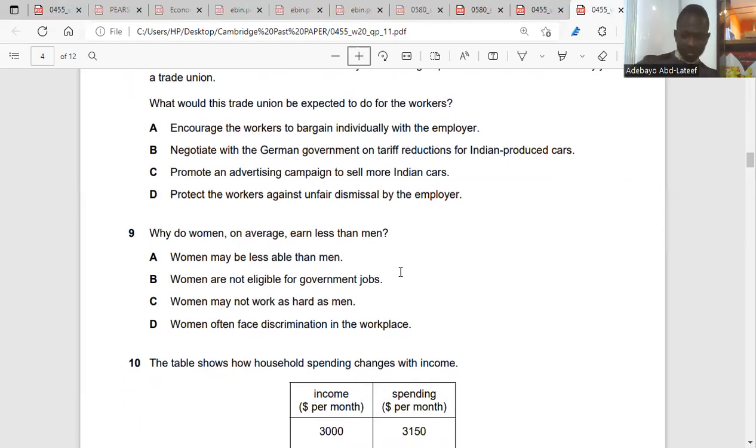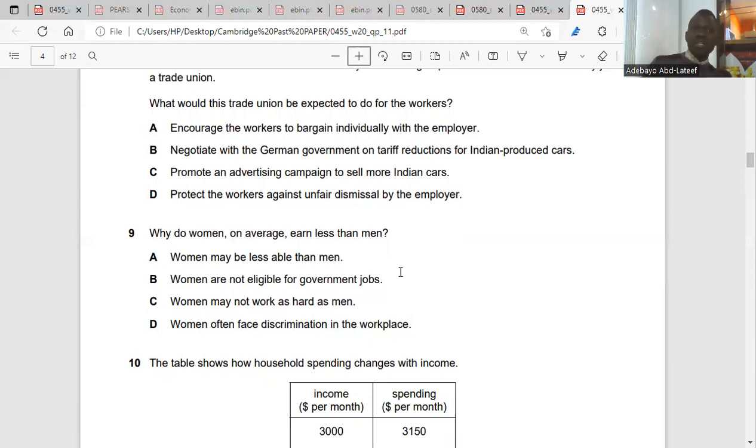Number 9. Why do women on average earn less than men? Why do you think women earn less than men? It's about discrimination. Like, they cannot work like us, they cannot do this. No, women will not work as hard as men. Nobody is working hard, people are working smart. Women often face discrimination. It is true, discrimination.